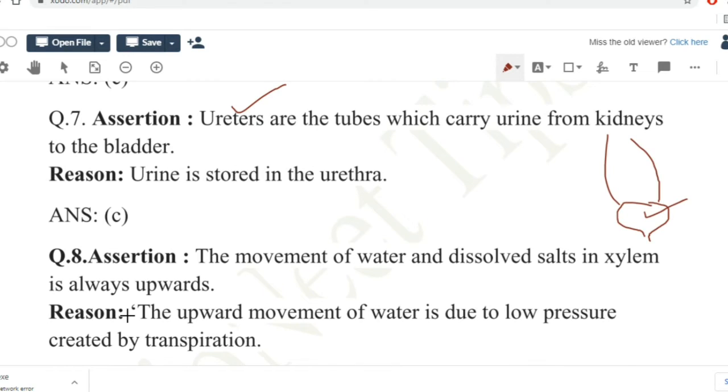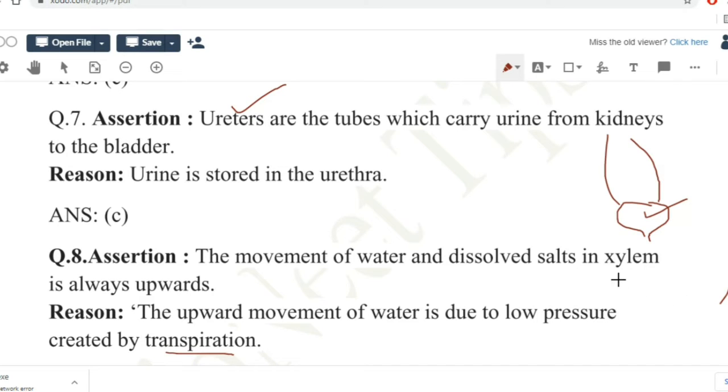Question number 8. Assertion: the movement of water and dissolved salts in xylem is always upwards. Reason: the upward movement of water is due to low pressure created by transpiration. We know that the movement of water and dissolved salts takes place in the upward direction.